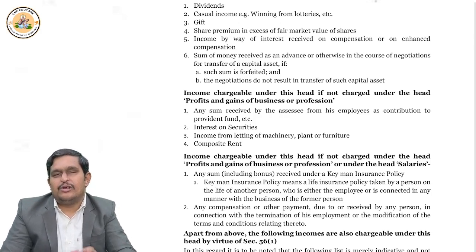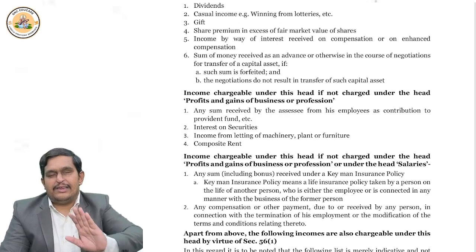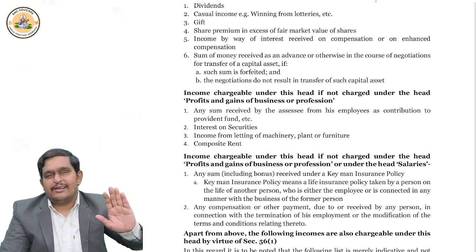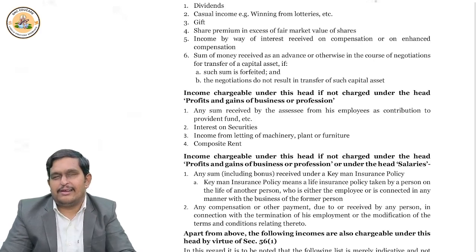Now let's continue. I'll tell you a lot of list. I said if any income is not taxed under the four heads, then it will be taxed under other sources. It's given in section 56, subsection 1. But can I give some examples? Shall we discuss? Are you ready?